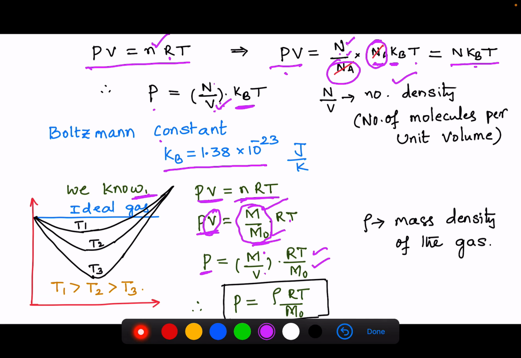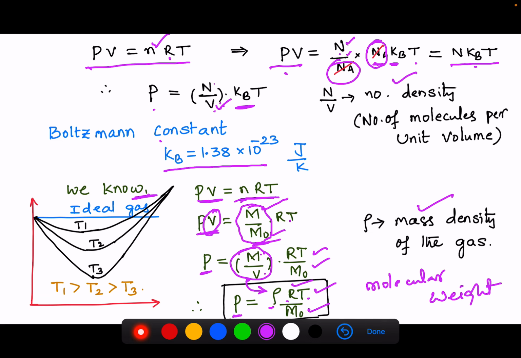RT by M0. M by V is nothing but what? Mass density rho. So I am replacing mass density with rho. So pressure P is equal to rho RT by M0, where rho is the mass density of the gas, R is the universal gas constant, T is absolute temperature, and M0 is molecular weight. So this is the pressure of a gas in terms of density, temperature and its molecular weight.